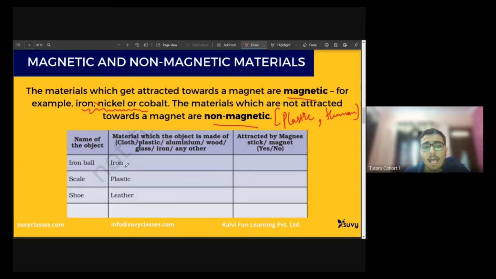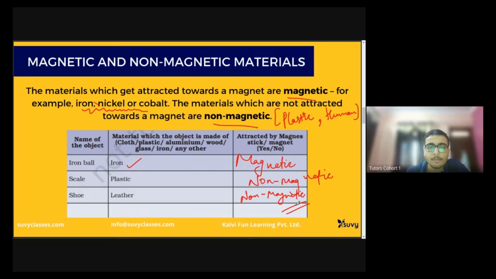If we just talk about iron, it is attracted by the magnet. Then the scale: the scale is plastic, so non-magnetic. Wait, we have made a mistake in the flow. Iron will be attracted, sorry for that. Iron is magnetic, I just wrote it wrongly. The scale is non-magnetic. The shoe is obviously non-magnetic.